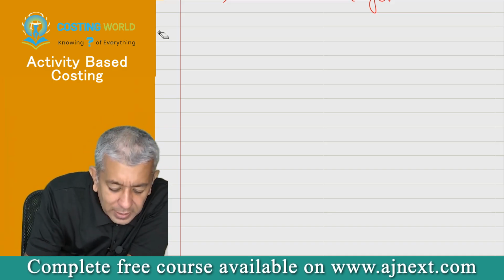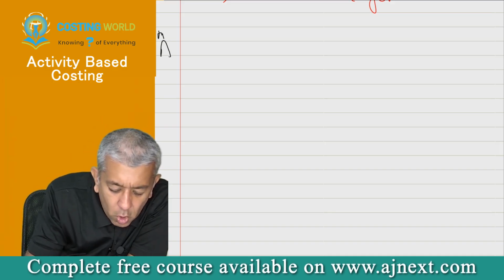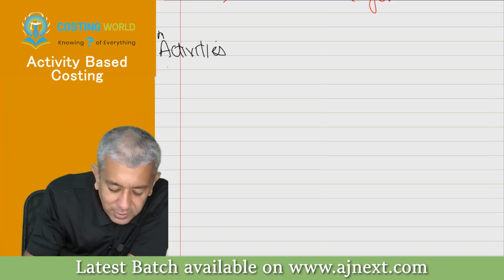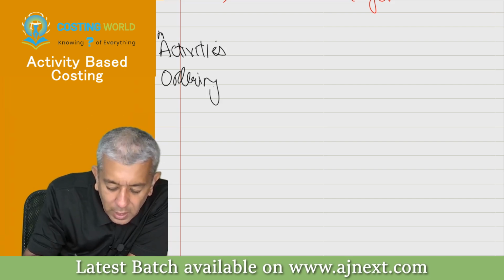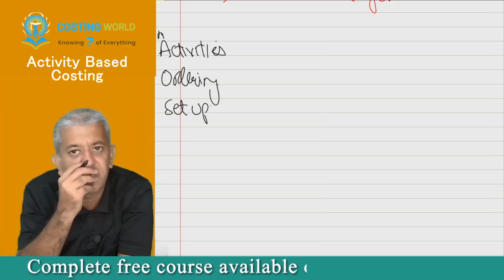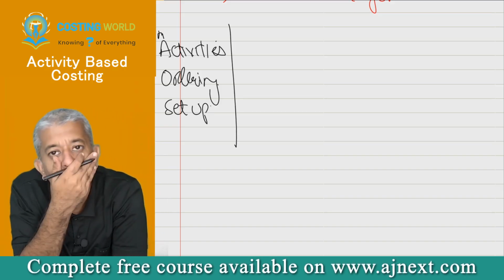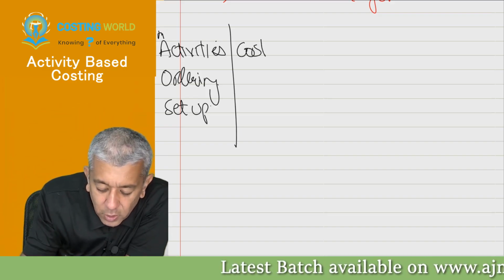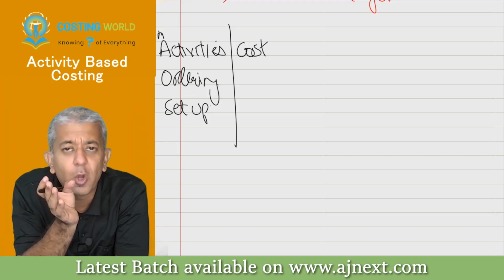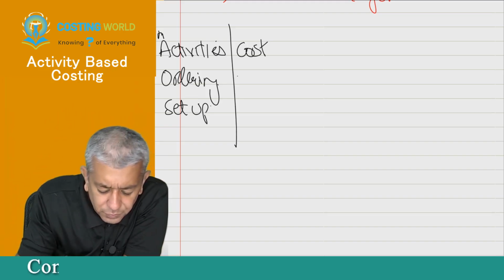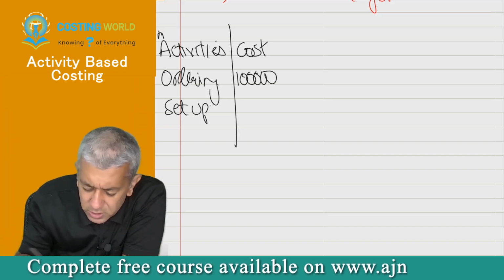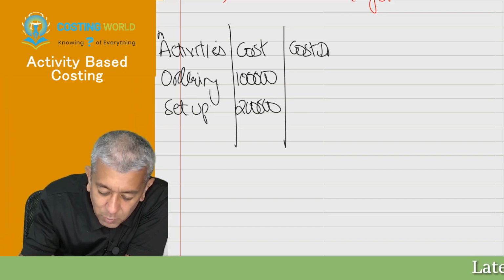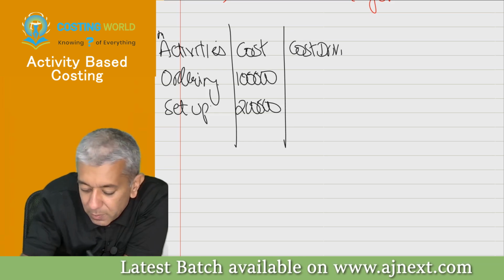First, try to list down all the activities that are going on in the organization. In my example, there are two activities. One is your ordering activity. Other in this particular case is your setup activity. There are two activities that are going on. Second, try to find out the cost of each activity. Now, everybody will tell me, you all know the numbers also. Tell me ordering activity, what will be the cost in this year? 1 lakh. And setup cost, I had told as 2 lakh, no? 2 lakh. Yes.